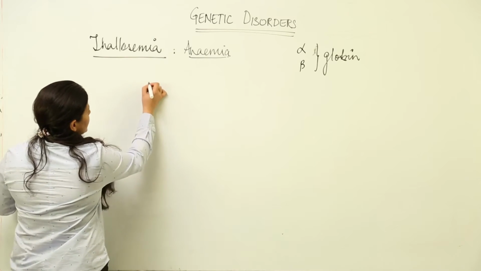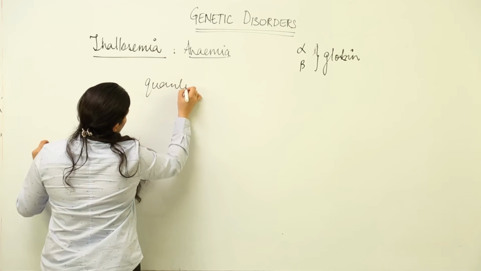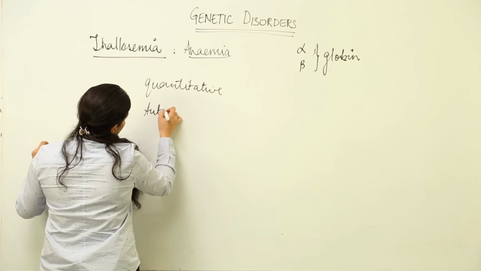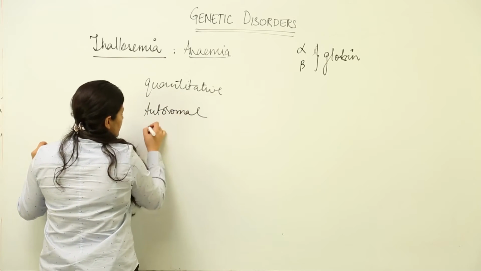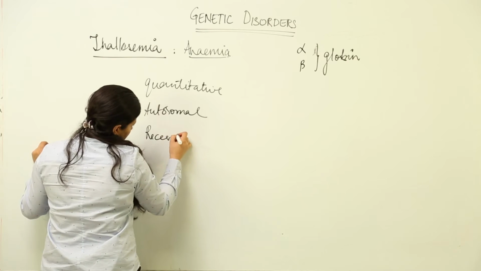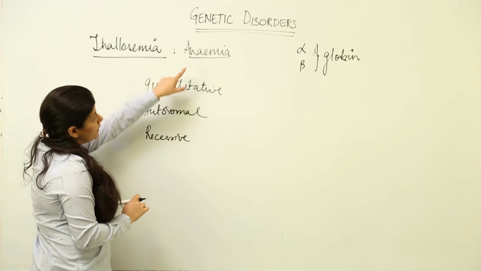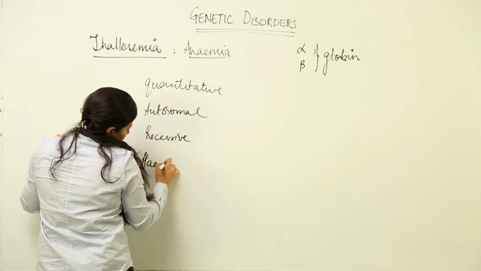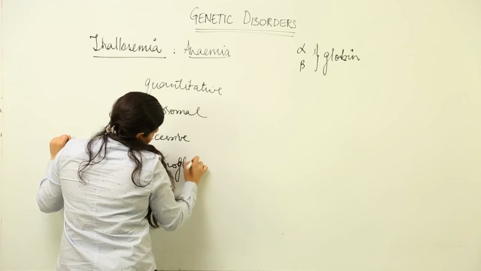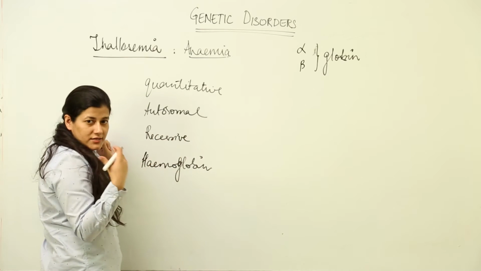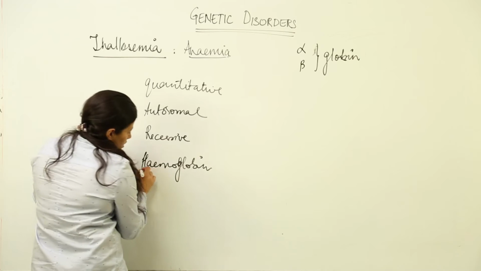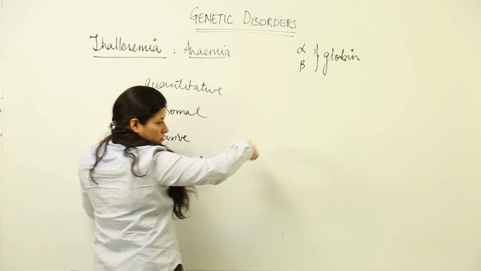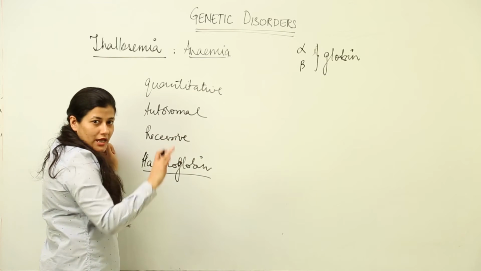Firstly, as I told you, it is a quantitative, it is an autosomal, it is a recessive disorder of blood, okay? And that too, it affects the hemoglobin molecule. Now hemoglobin has 4 chains, 2 alpha, 2 beta. So this hemoglobin will have these alpha and beta globin molecules altered, or it will be produced in lesser quantity.